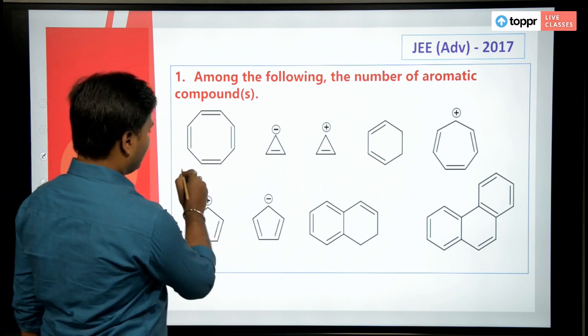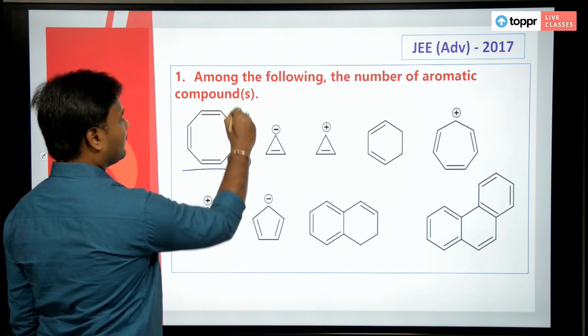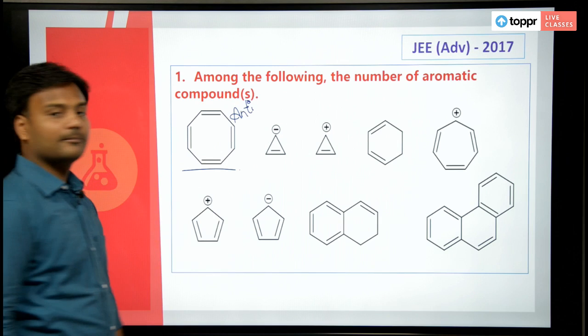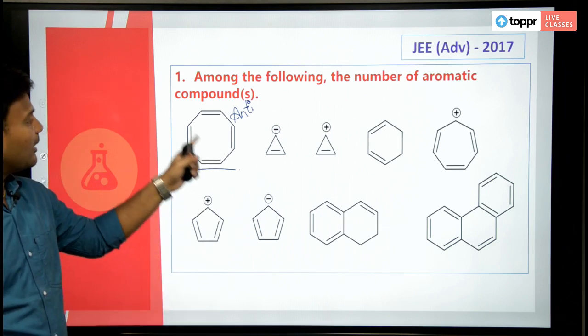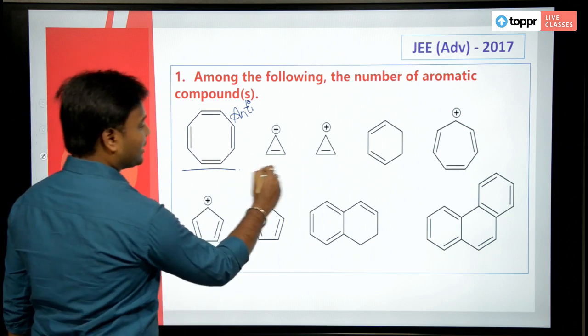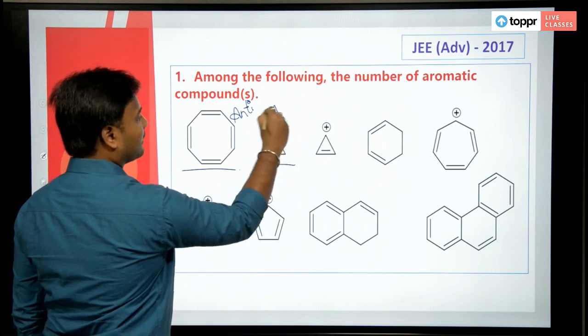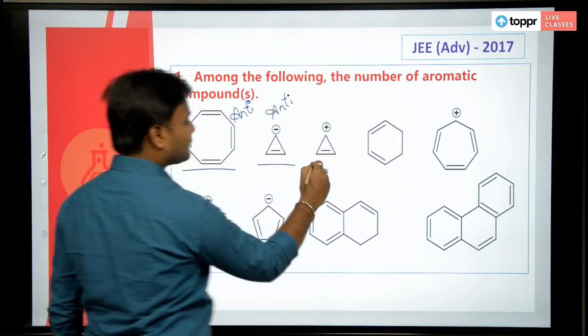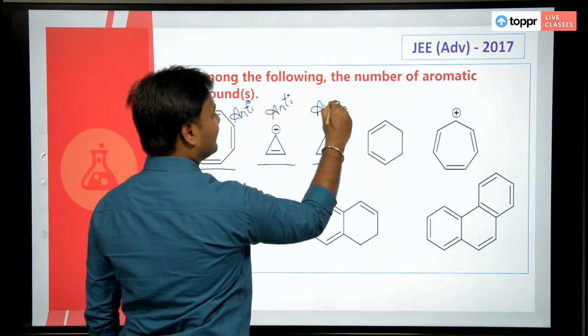Okay, here I will go with anti-aromatic compounds. 8 pi electrons, you have 2, 2, 2, 2, 8 pi electrons. The next one, you have 4 pi electrons, again anti. This one is aromatic.